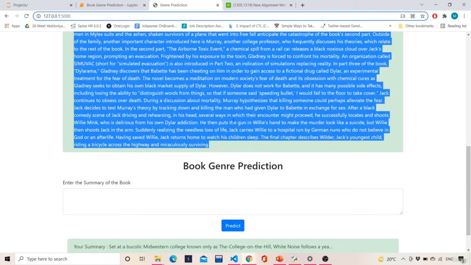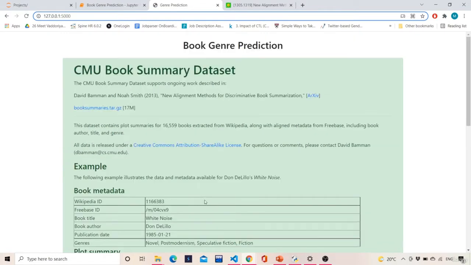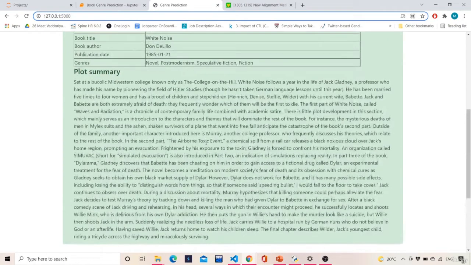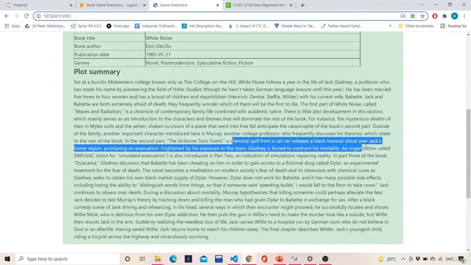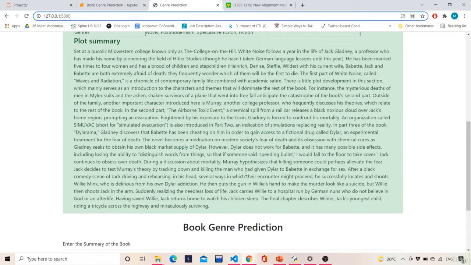Now let's copy the whole text and paste it over here and just hit predict once. So yeah, now you can see it is thriller. Why it classified as thriller is right. This airborne toxic event is a chemical spill from a rail release, and it entered into someone's body, and then at the end there is a tricycle across the highway and miraculously surviving.